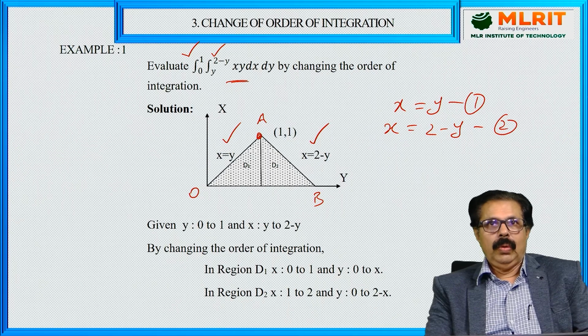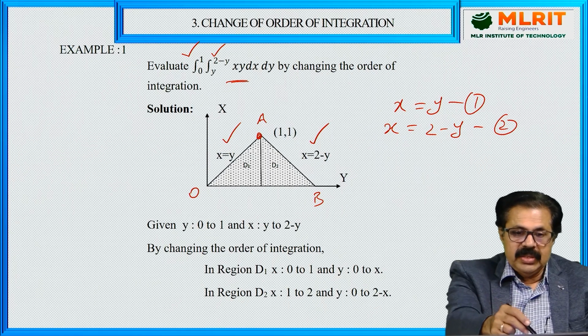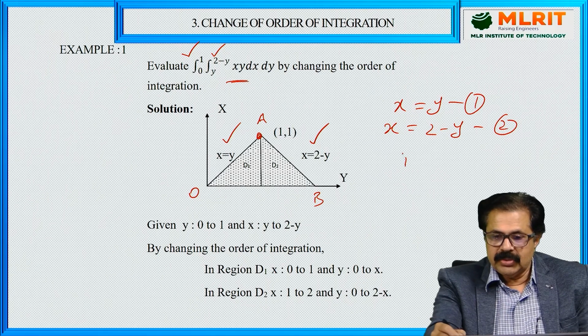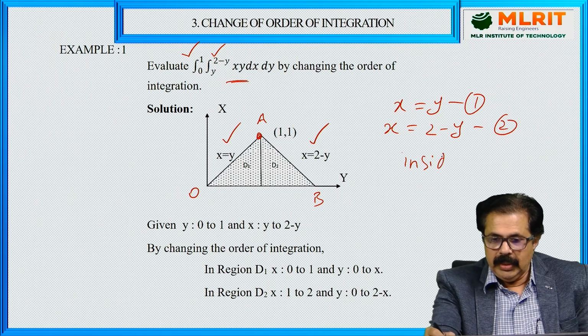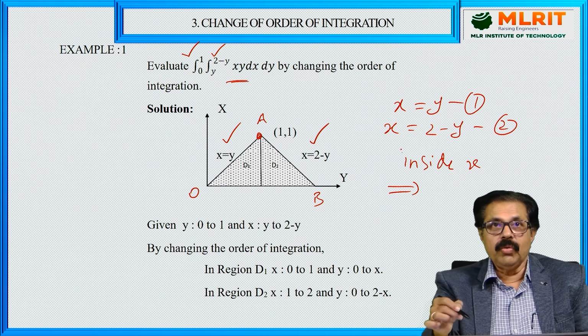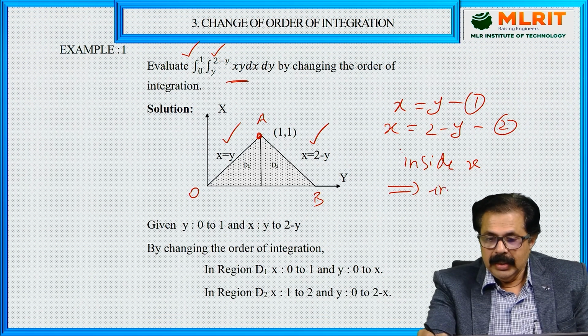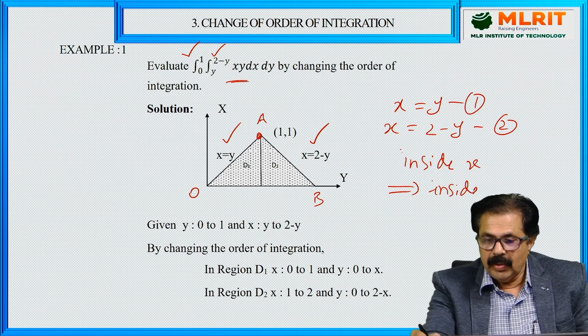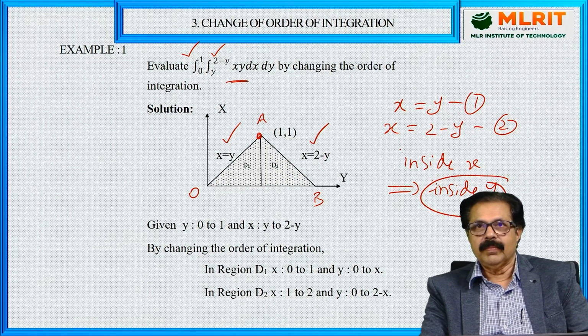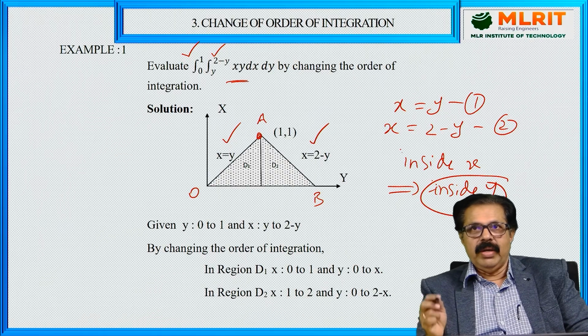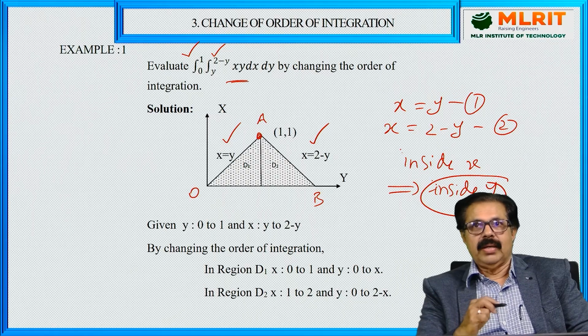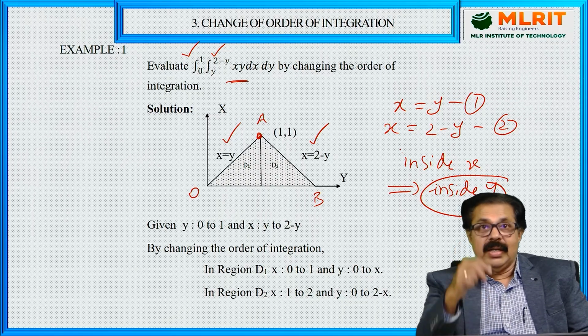Now, he wants us to change the order. To change the order means the inside is x, given, and we have to make the inside y. Inside integration should be y, which means you have to take a vertical strip.